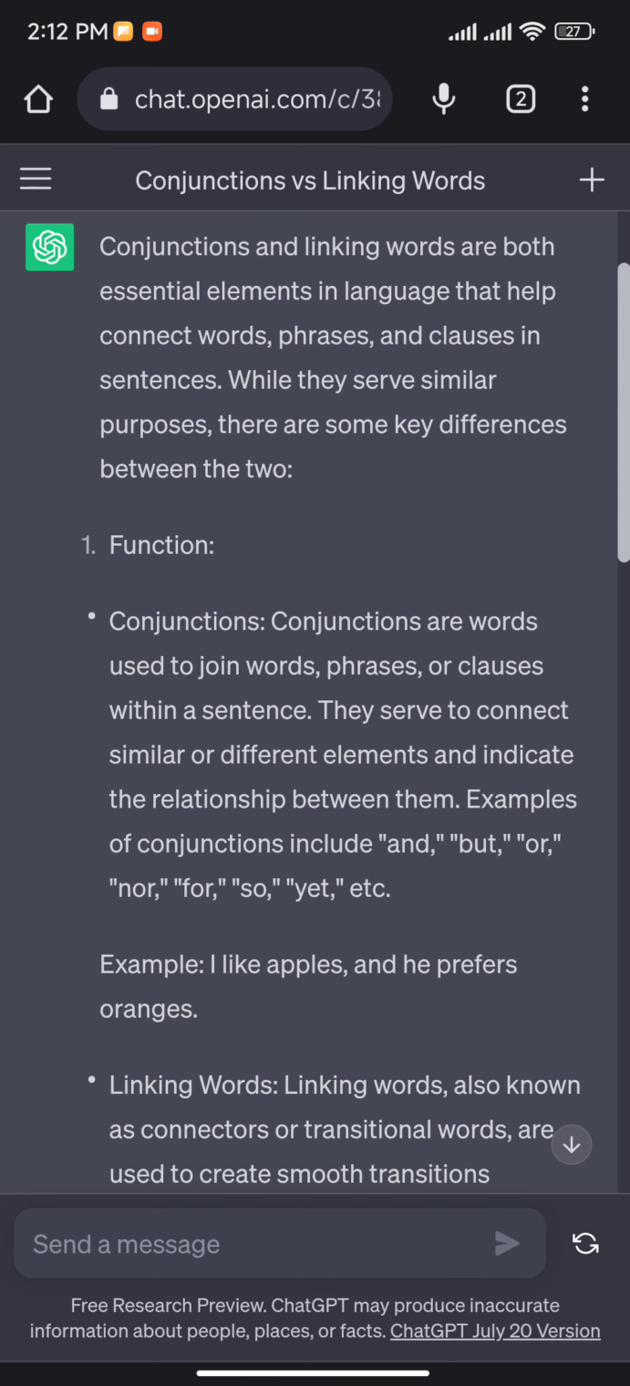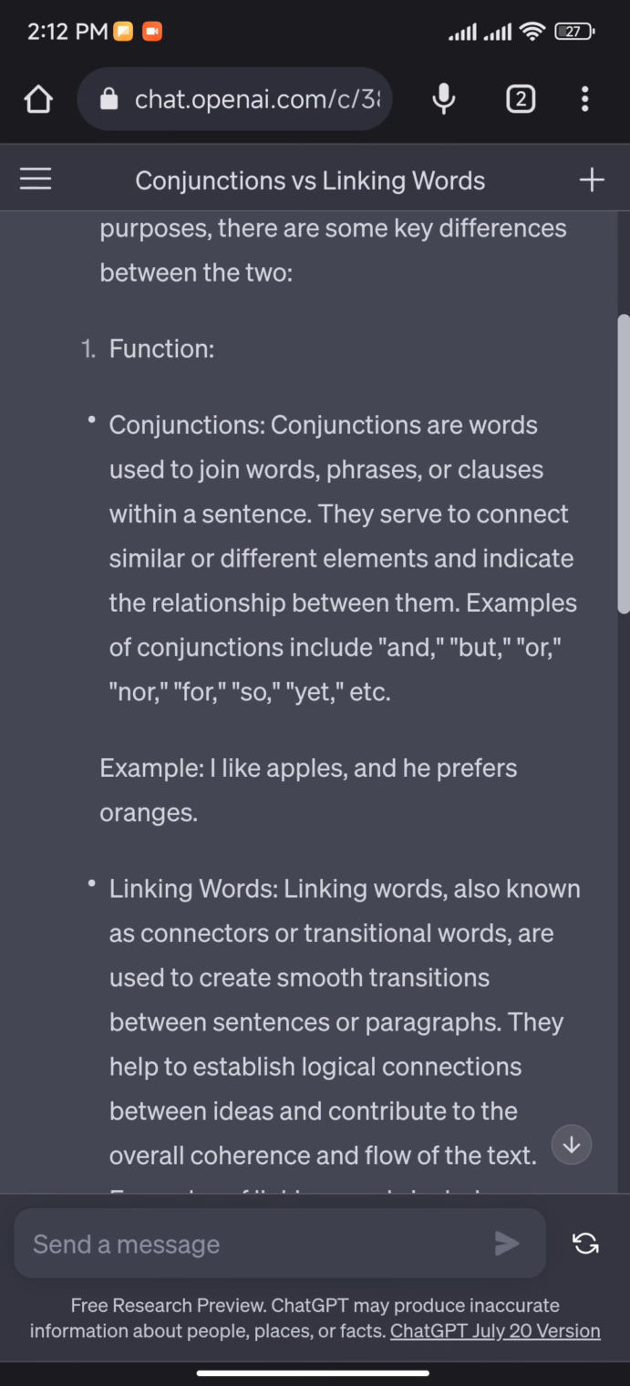First, functions. Conjunctions are words used to join words, phrases, or clauses within a sentence. They serve to connect similar or different elements and indicate the relationship between them. Examples of conjunctions include and, but, or, nor, for, so, yet, etc. Example: I like apples and he prefers oranges.